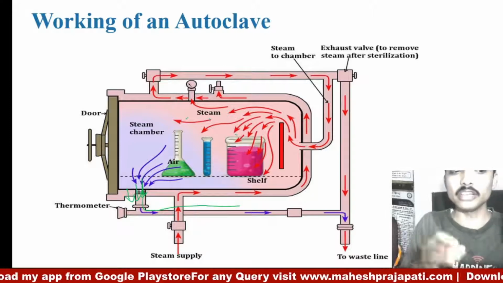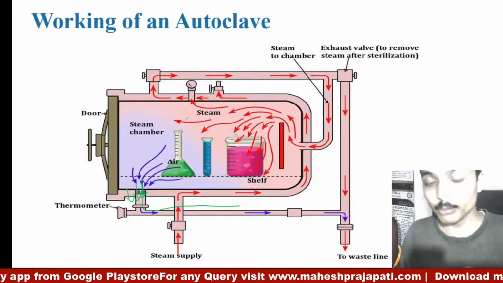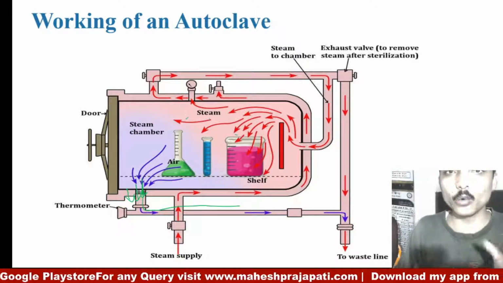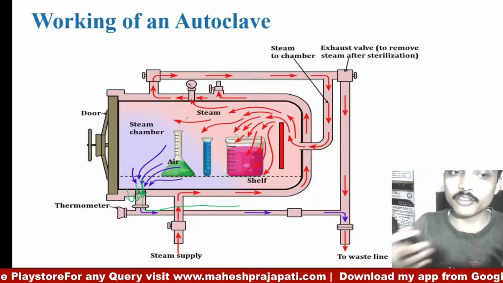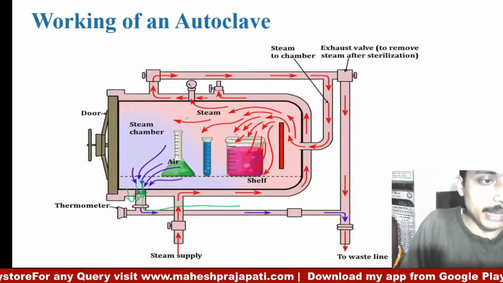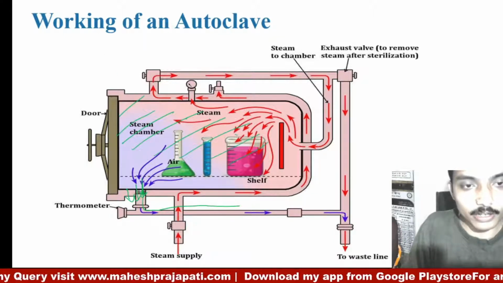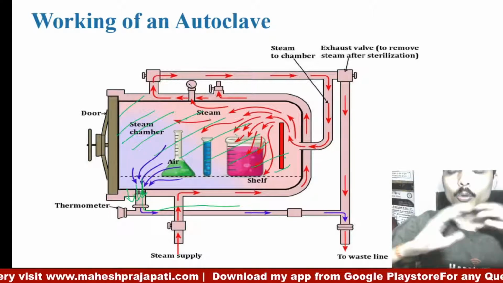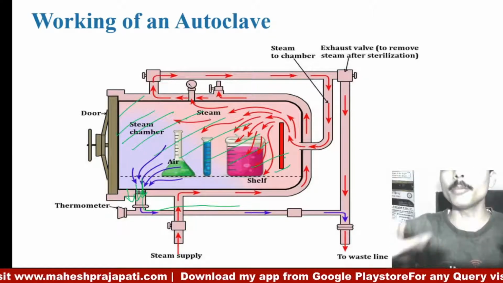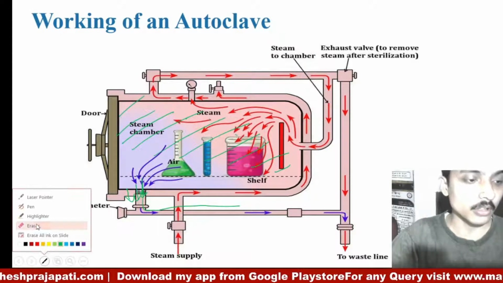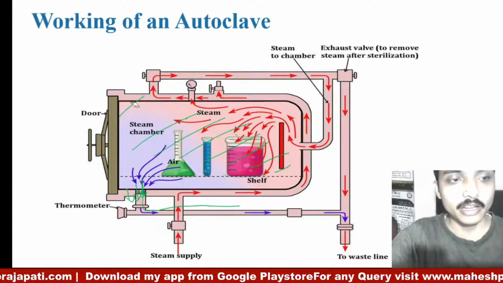So initially all the air is removed from the chamber. Then it requires some stable time to achieve the temperature overall, all inside the chamber. It is required to achieve a homogenized temperature, meaning uniform temperature inside the chamber.